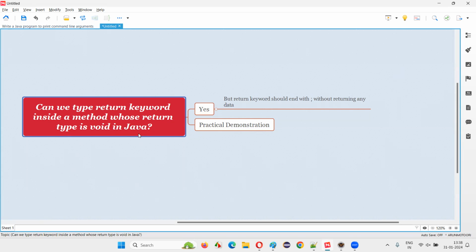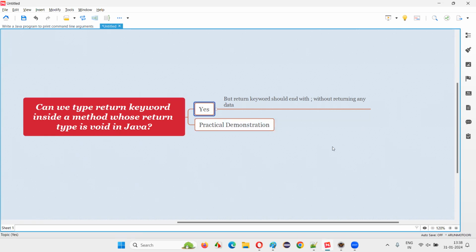Let me answer. Let's say there is a Java program. Inside the Java program, there is a method whose return type is mentioned as void. That means the method is not going to return anything. But still, is there a possibility of writing the return keyword in such kind of method whose return type is mentioned as void? What's the answer? The answer is yes.